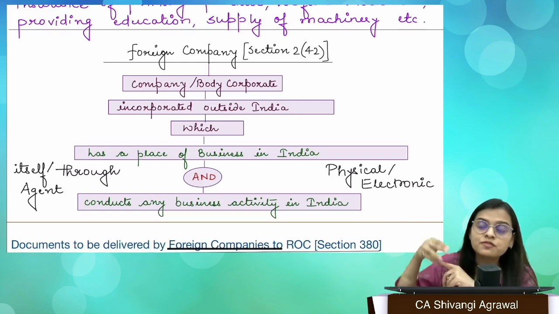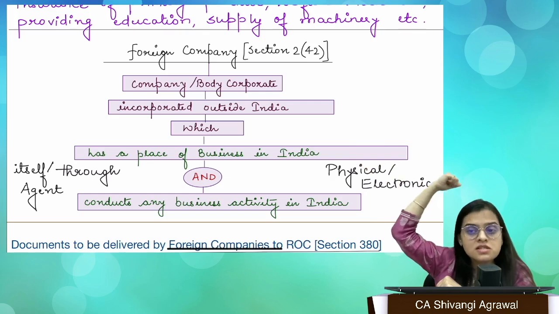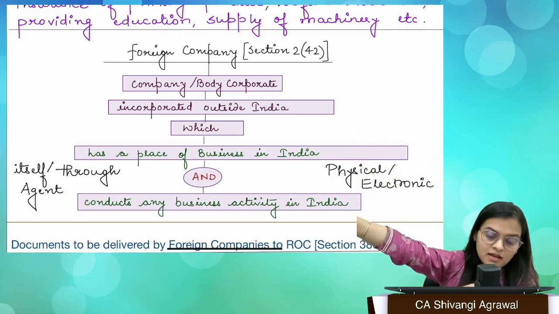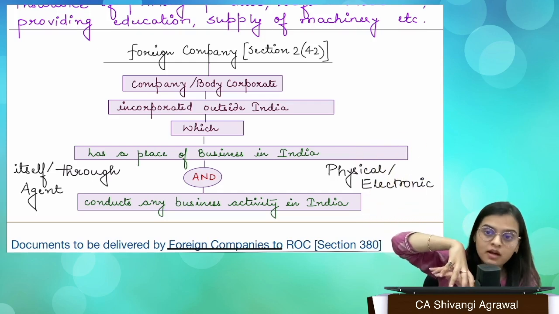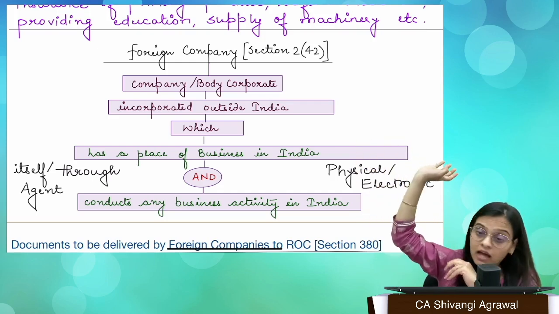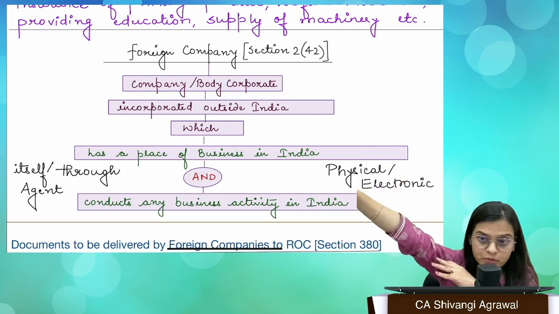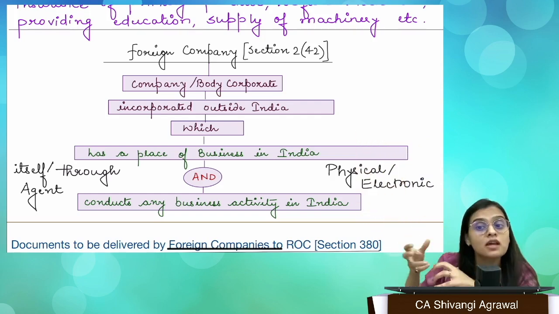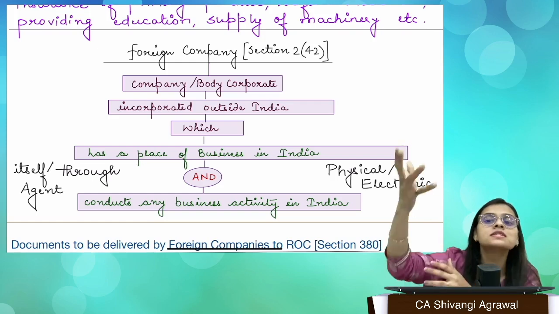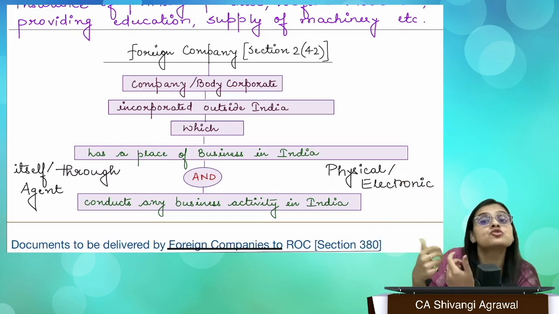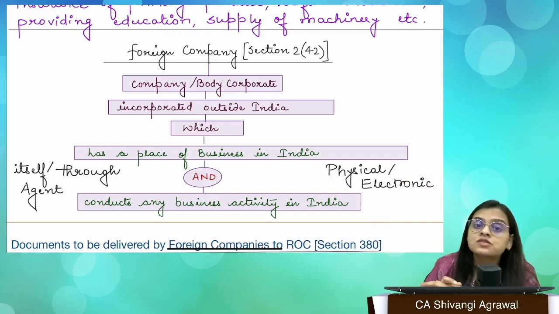The answer is yes, because if you're incorporated outside India and you're doing business outside India only, we're least concerned, right? Indian laws are not going to be applicable to you unless you want to raise funds from here. So we have a separate chapter for that. But otherwise, if you are a company outside India and you're doing some business in India, you have a place of business in India, maybe it is a physical place, maybe it is an electronic place, maybe you have hired just someone and that person is selling your product, so you have a place of business through your agent, right? It doesn't matter, you will be called a foreign company.